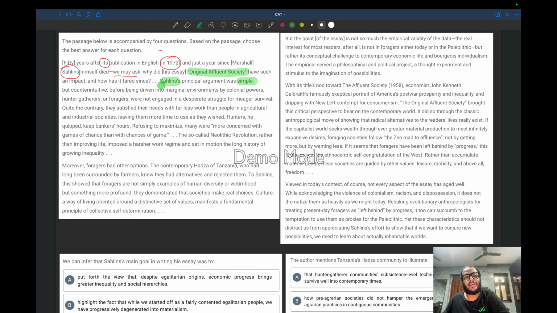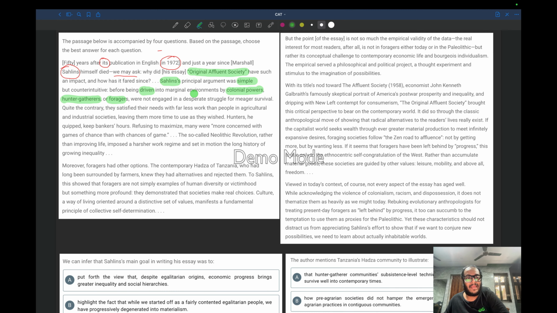So before being driven into marginal environments by colonial powers. Now what is being driven? We don't know. Hunter gatherers. So the author is talking about before hunter gatherers were being driven into marginal environments by colonial powers. There were some colonial powers who might have moved these people, hunter gatherers or foragers, into marginal environments where you have less money or etc. You are just barely surviving. Were not engaged in a desperate struggle for meager survival.